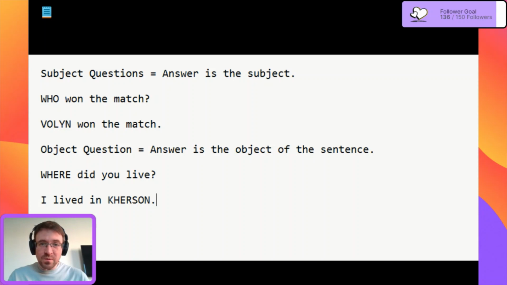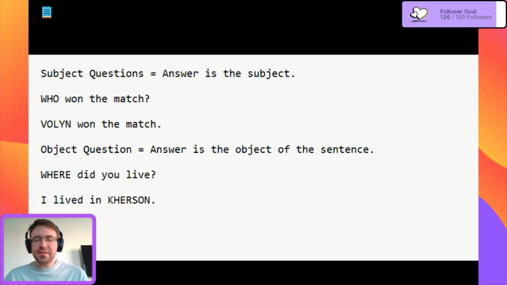And so now we need to use do, did, does, i tak dalej. So it's very important when you create a question that you think, okay, is the answer to the question the subject or the object? And then that will tell you if we need to use did, do, does, or if we use the normal positive sentence order as we have here.